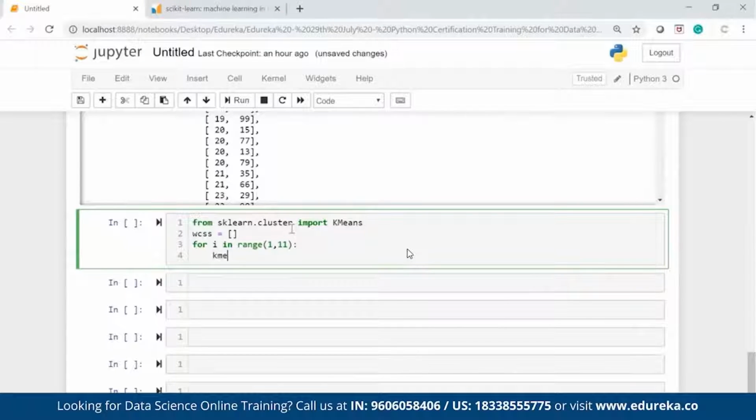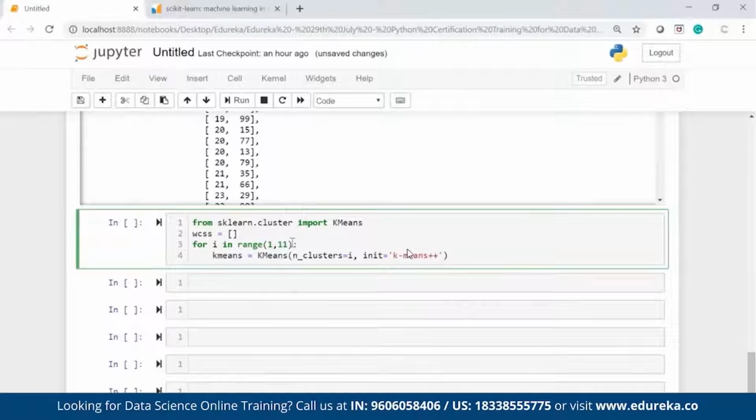So kmeans equals KMeans, I'm calling this function KMeans with n_clusters. I want to iterate on i, where i will change from 1, 2, 3, 4 till 10, comma init equal to k-means++.